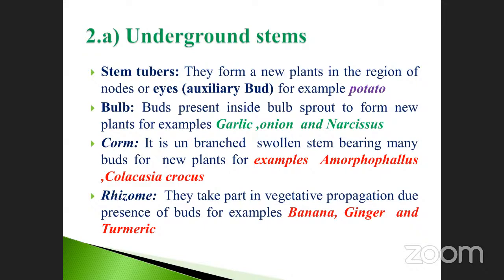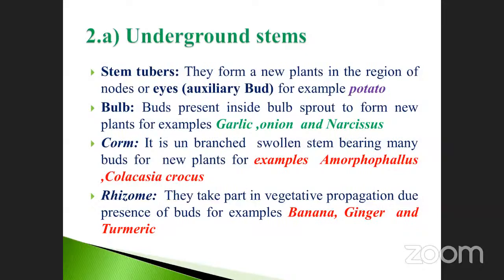Give me the answer. Anybody else? Could you repeat the question, sir? Once again, I will repeat it for you. Beetroot, carrot, the third one is radish, and the fourth one is potato. Which one is the odd one among the following?